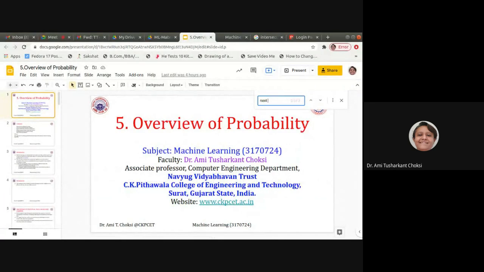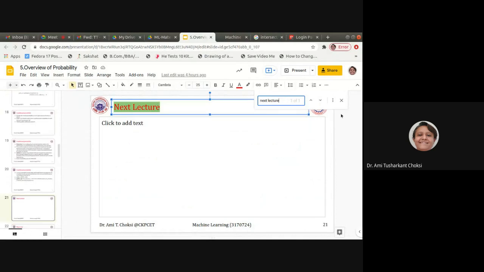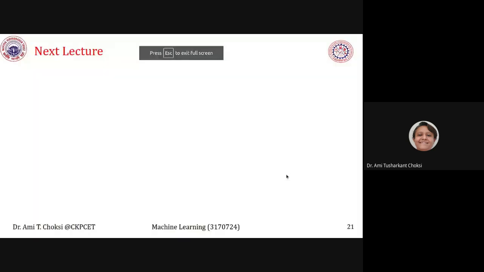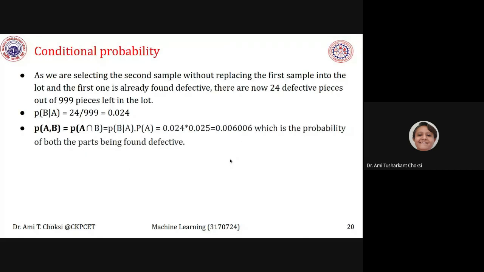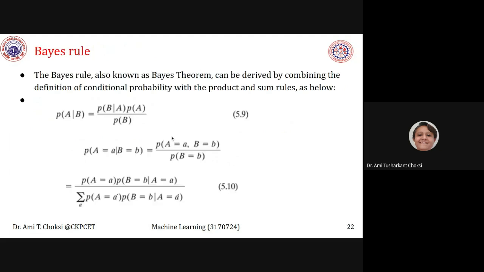So what today we want to learn is Bayes rule. In the last lecture, we talked about conditional probability, P of B given A, and we have seen one example too. So now we want to know about the Bayes rule. What is that?